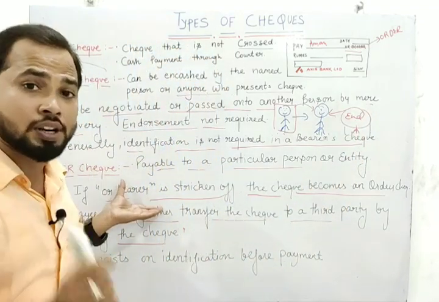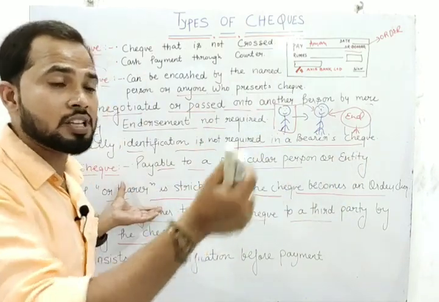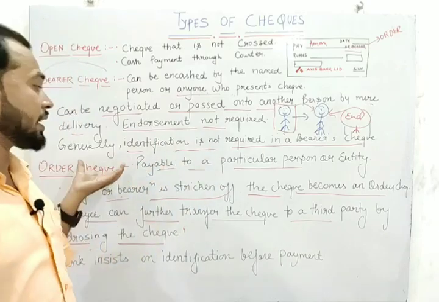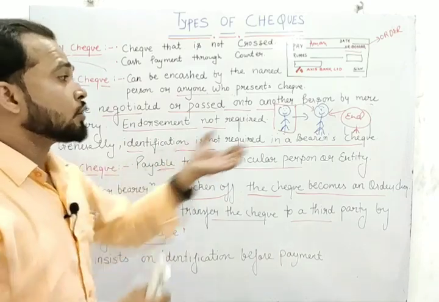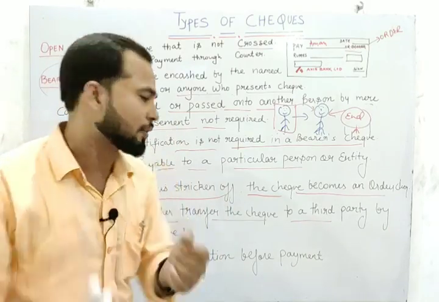So in case of an order check, if a payee wants to transfer it, if the payee wants it to be negotiable, in this type of check, endorsement is required. But in case of a bearer check, endorsement is not required.